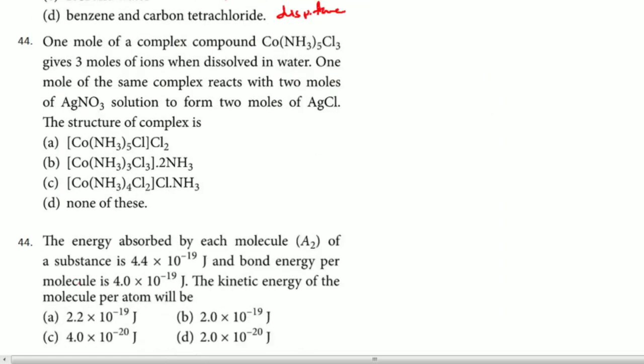Then the next question. This type of question they can ask very easily, very important question. 1 mole of the complex compound, CoNH3, gives 3 moles of ions in total when dissolved in water. 1 mole of the same complex reacts with 2 moles of AgNO3 to form 2 moles of AgCl. We know that whenever we write the coordination compound, that many Cl outside will give AgCl. So 2 moles of AgCl means Cl2 should be outside. Only one option is correct, that is A.